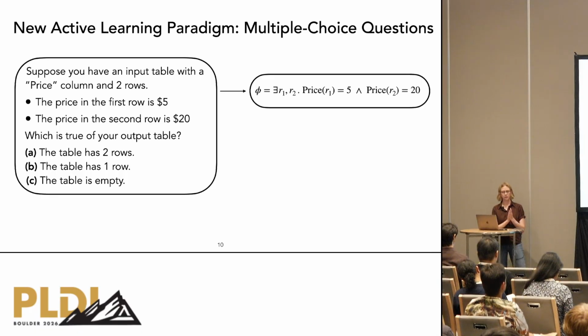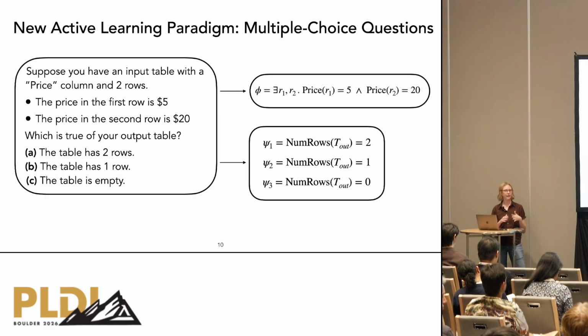Under the hood, a query corresponds to a logical formula that represents a precondition on the space of inputs, and each answer option represents a logical formula that represents a postcondition on the output of the program. So answering the multiple choice query reduces to selecting which of several Hoare-style specifications represents the user's intent.